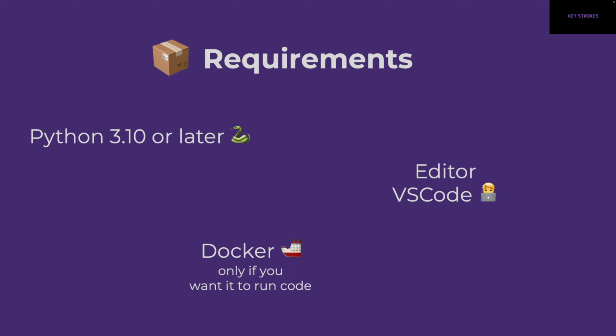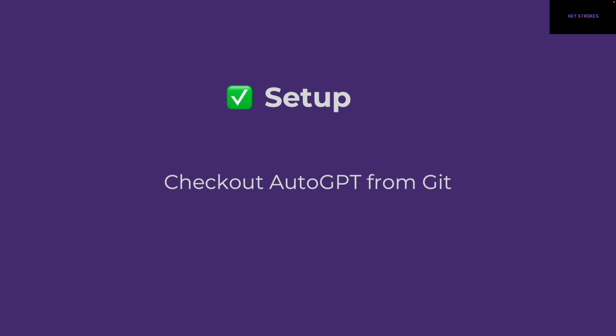And then you may or may not need Docker, depending on what you want to do. In our first example, we'll be running some Python code, so we will need Docker installed. Otherwise, you can run AutoGPT without Docker if you want to. So let's jump into the setup, and the first thing we'll do is check out AutoGPT from Git.